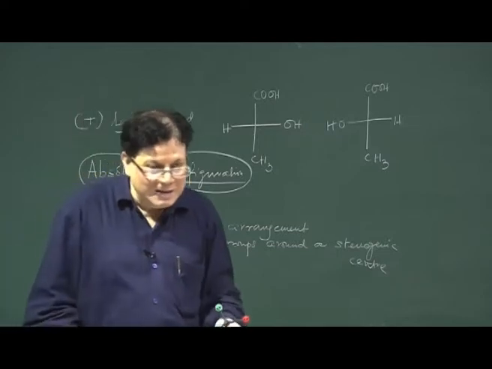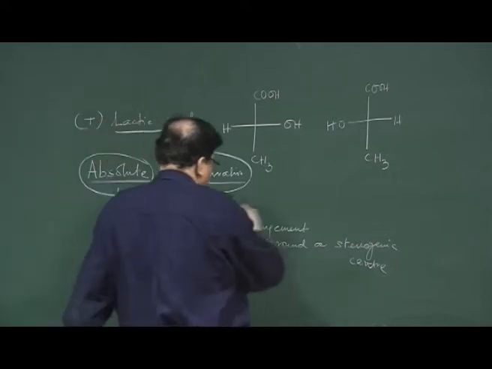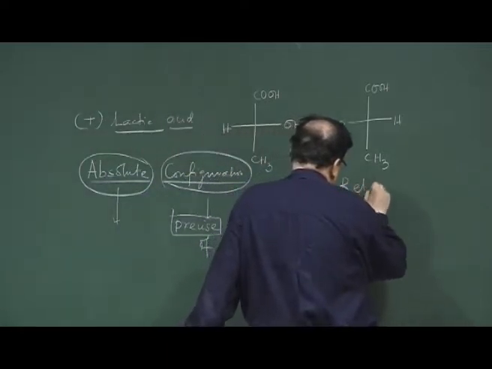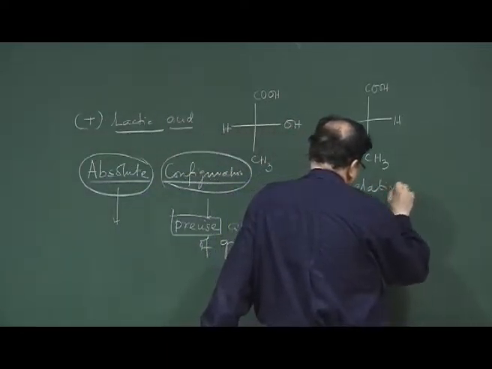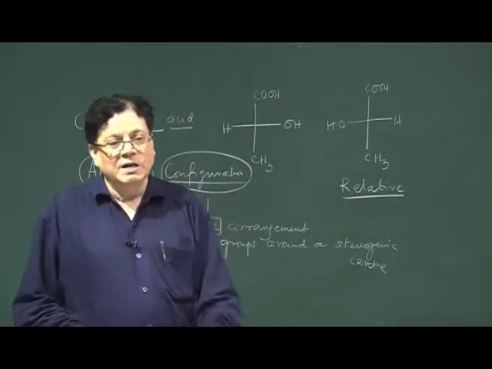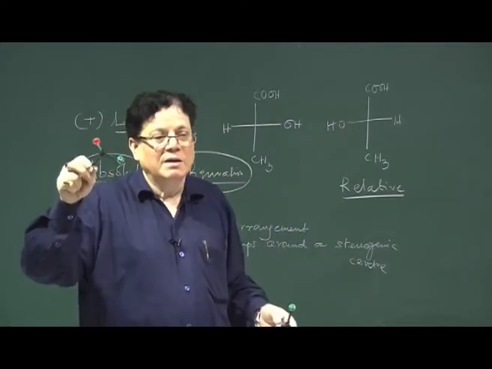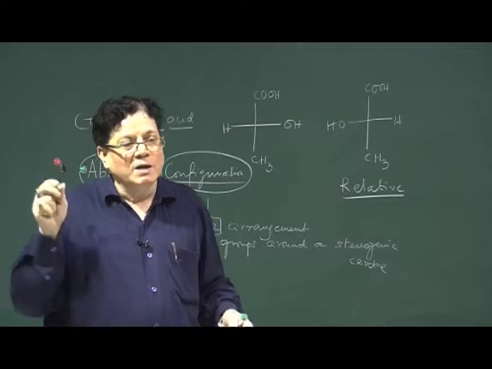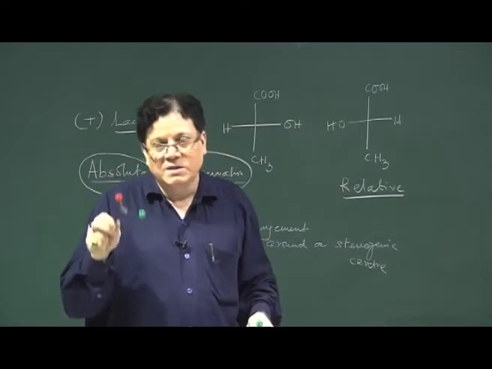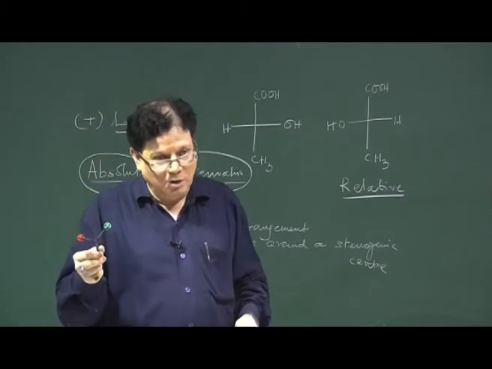Okay. Now, there is another term which is called relative configuration. So, like absolute configuration, we have relative configuration. Now, what is relative configuration? Relative configuration is, if I have a chiral molecule and I want to determine its configuration, but I do not have a crystal, I cannot do crystallography.